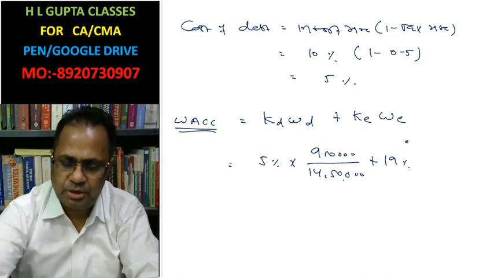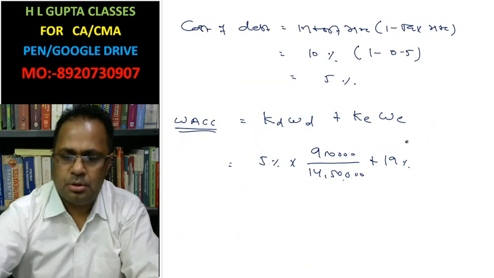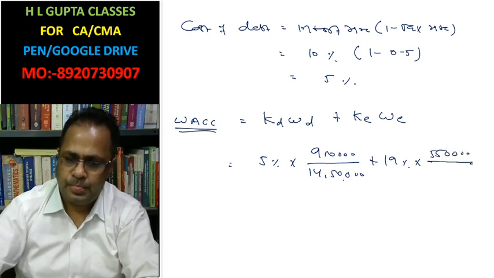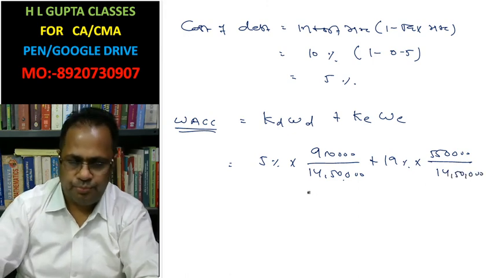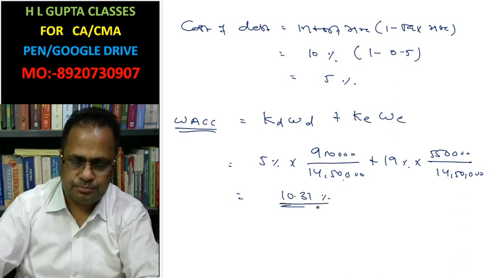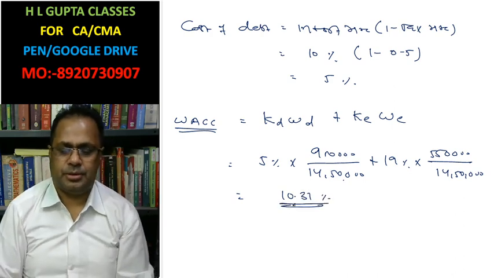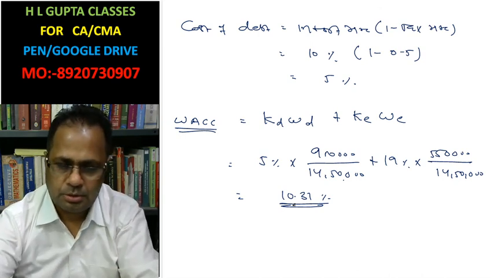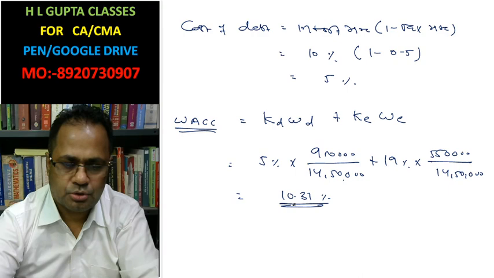We have already calculated here. And equity value 5,50,000 out of 14,50,000. Weighted average cost of capital 10.31%. Okay. This is the answer of part third.